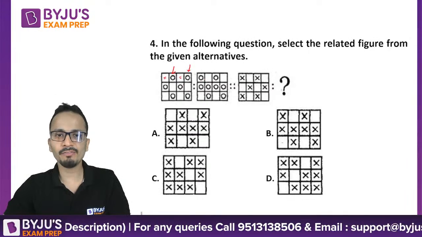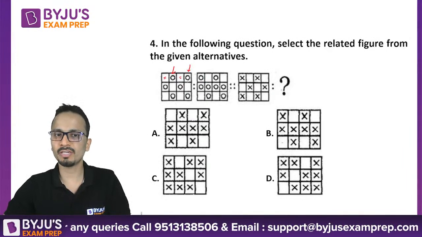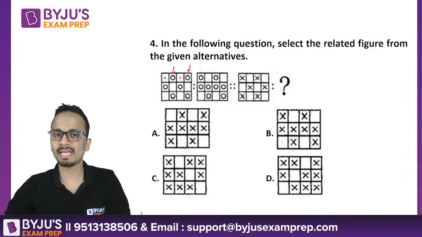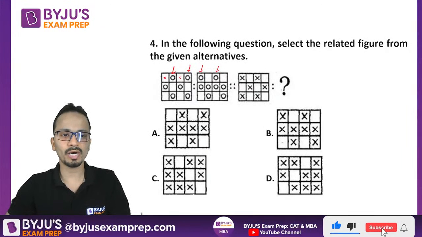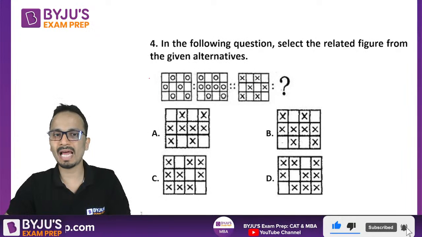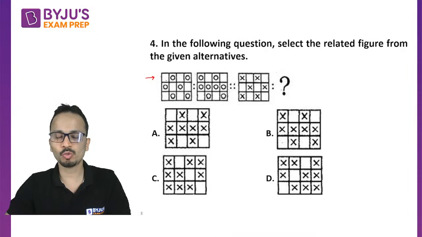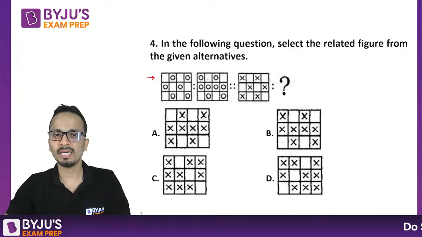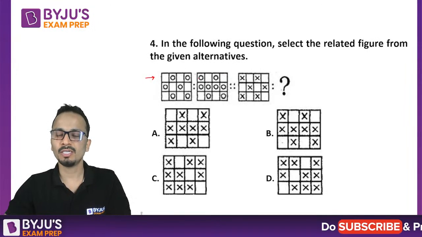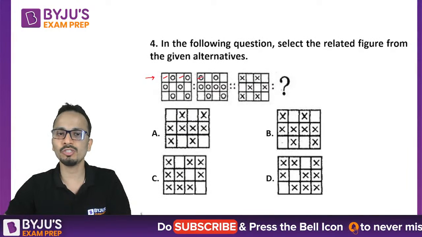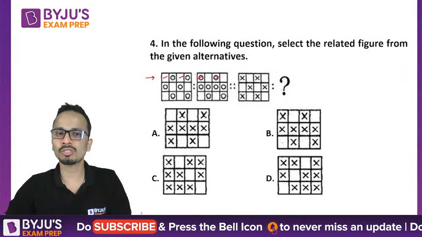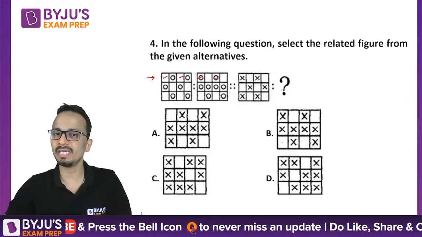In its related figure, the boxes which were blank are now filled with the circles. Okay, fine. So earlier, the boxes which were empty in the first row, in its related figure, those boxes were filled. So these two boxes were empty. Now these two boxes were filled, and the boxes which were filled are now empty in the first row.